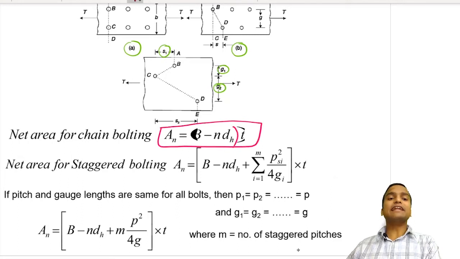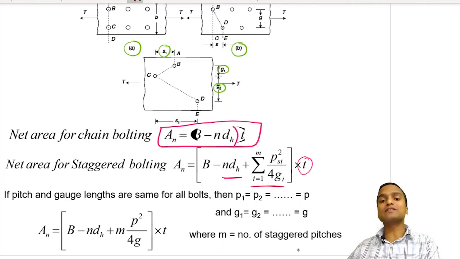And net area in case of a staggered bolting is equal to B minus n times the diameter of hole, plus summation of pitches square divided by 4 times individual gauges, and this value we have to multiply with the thickness. Now why this n·DH and why this addition of summation of pitches and gauges? Let us try to understand it from this figure.